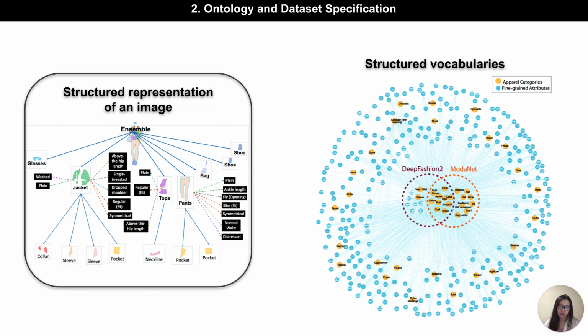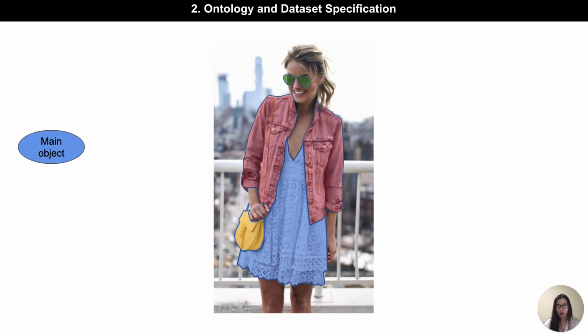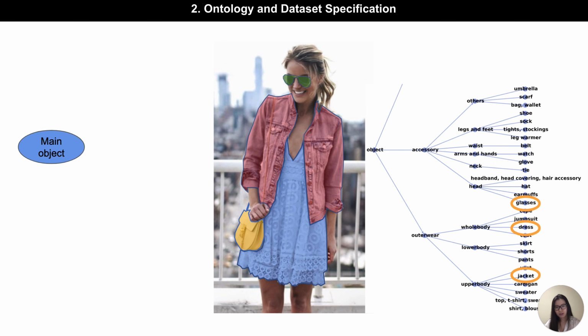Structured representation of images often relies on structured vocabulary. With this in mind, we construct the Fashionpedia ontology, which is informed by product descriptions from the web and built by fashion experts. We consider common items in apparel as main objects, for example, jacket, dress, or sunglasses in this example.